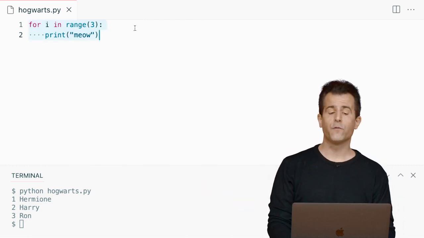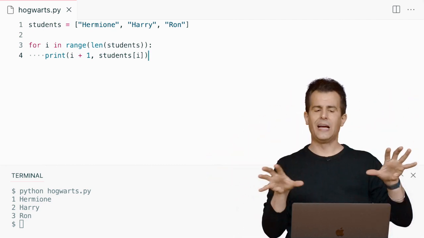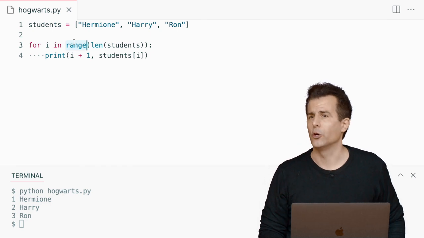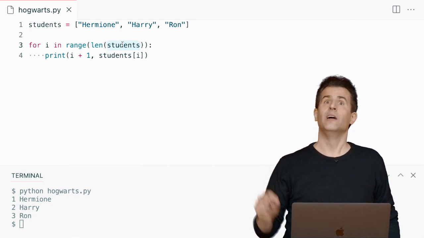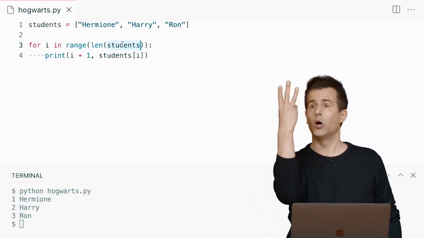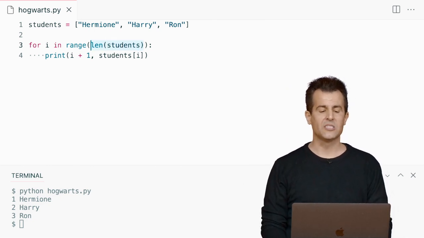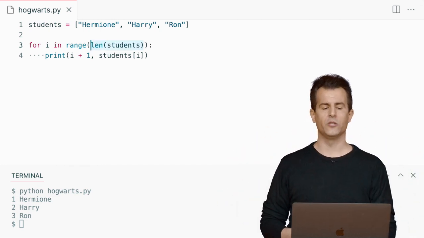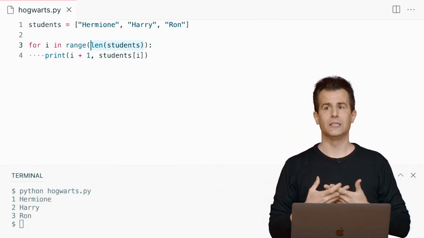If we now fast forward to this Hogwarts example now, though, what I'm doing is just combining these smaller ideas. I'm still creating a for loop. I'm still creating a variable called I. I want to do it over a range of values, but how many values? Well, if I use the length function and pass to the length function the list of values, length's purpose in life is to tell me how long is this list, and it's 3. So that's almost as though before I had just done something like this, but I don't want to hard code 3. I want to dynamically figure out how many students are at Hogwarts. So I'm just composing, or nesting all of these various ideas.